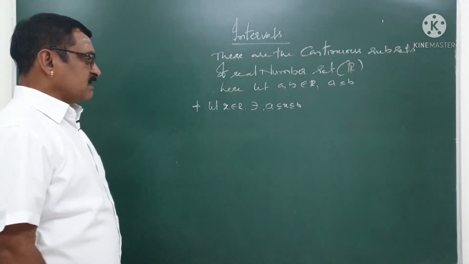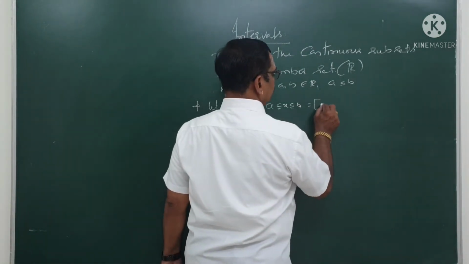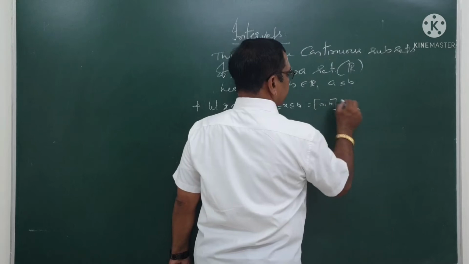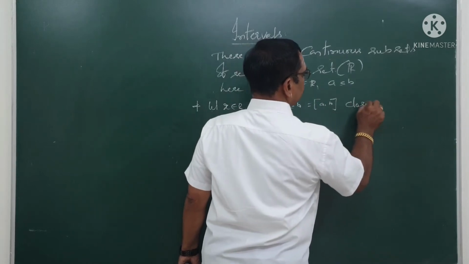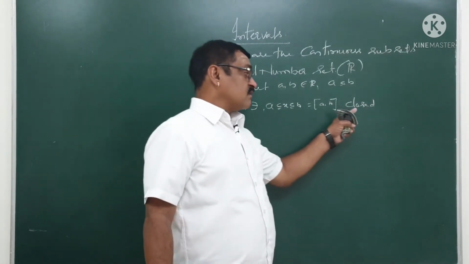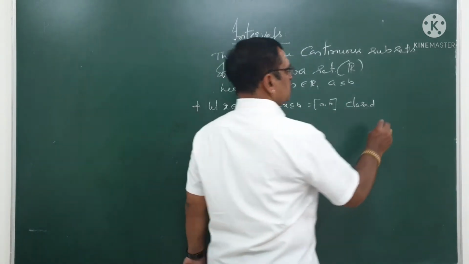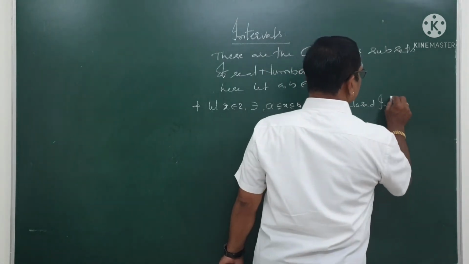I want all the real numbers between a and b, including a and b, and this is denoted by [a, b]. Of course, this is called a closed interval. In advanced calculus, we have a very nice definition for a closed set, but it is just a closed interval now.